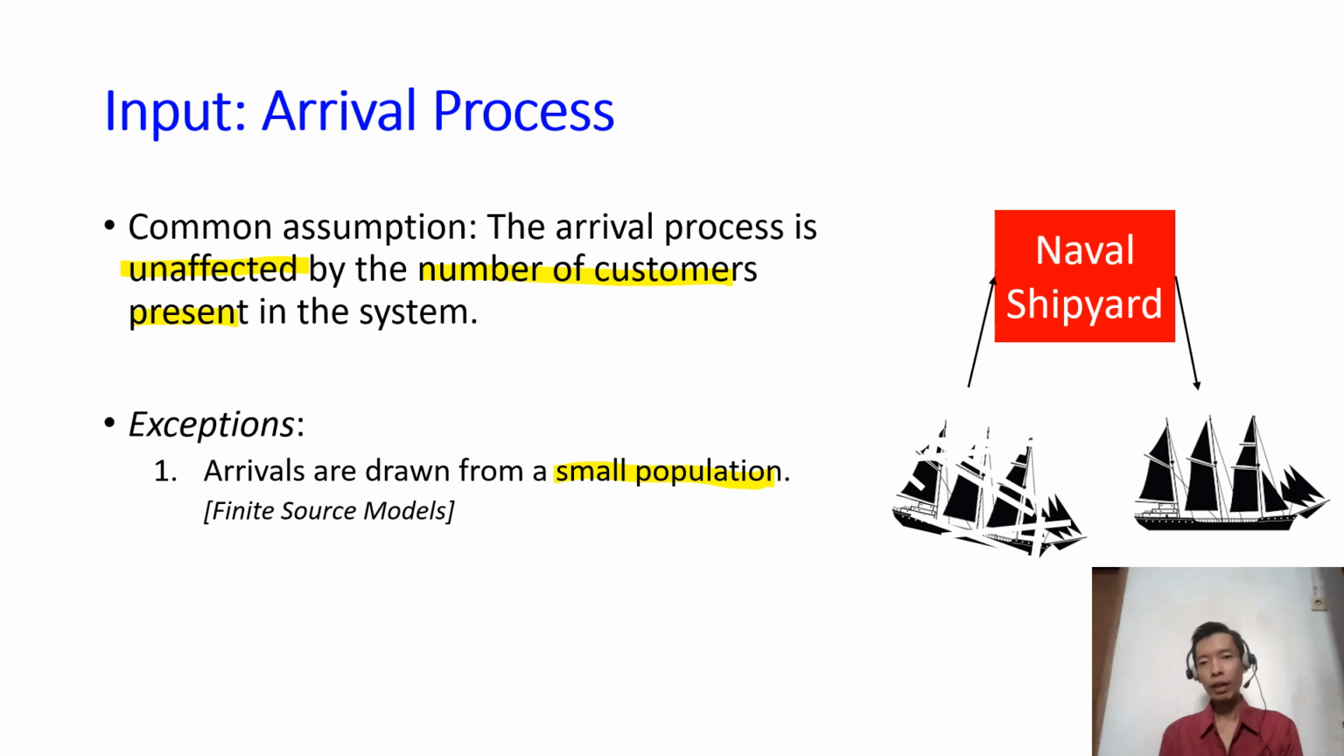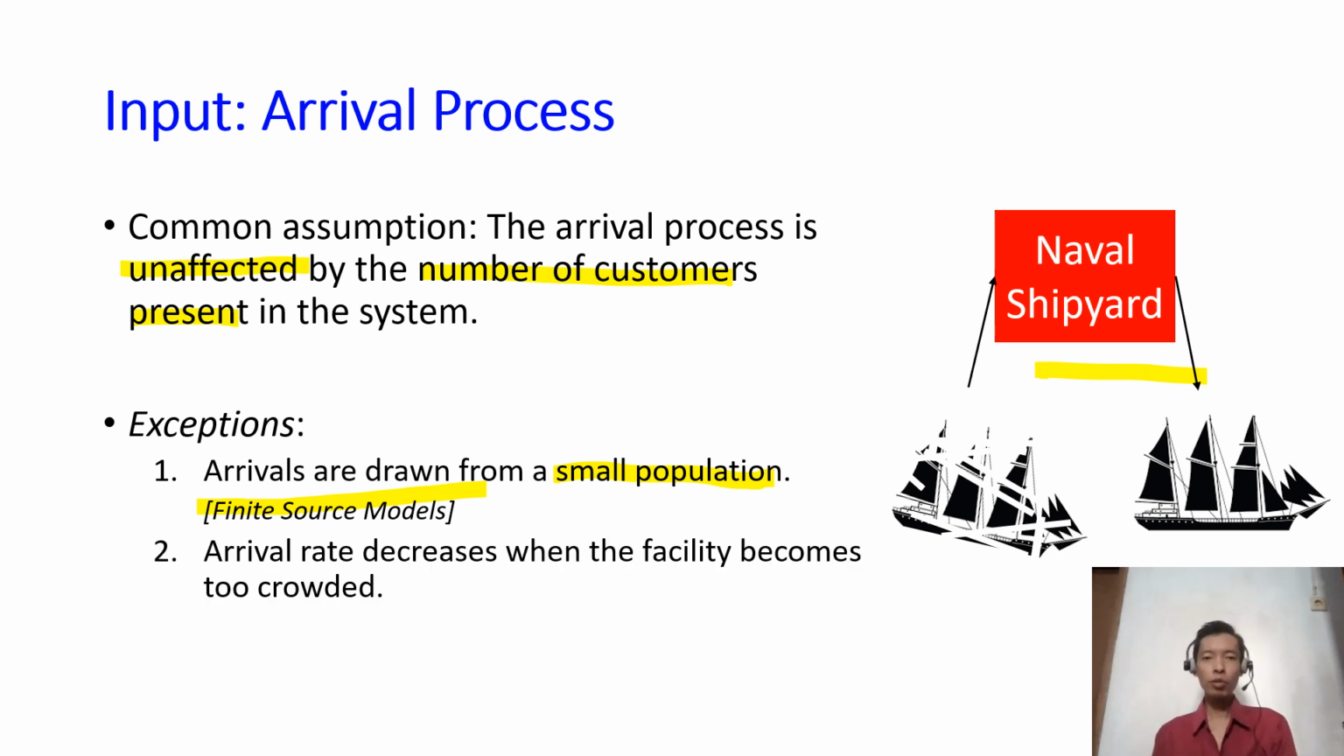Let's say we have a naval shipyard and our population, which means the ships that we have, is only 3 ships. And these 3 ships are currently all broken. They are here in our naval shipyard. So of course, we will not expect any other arrival coming to our naval shipyard, right? Because we only have 3 ships, and all 3 ships are broken. They're already here. So there will not be any more arrivals to our naval shipyard. And we will learn about this in the model called the finite source model.